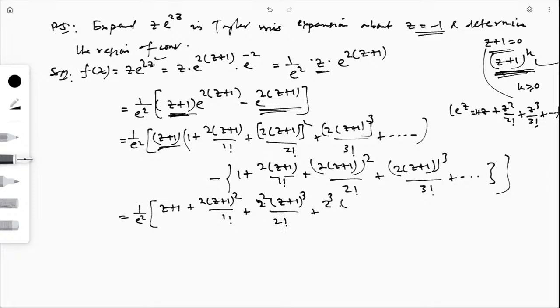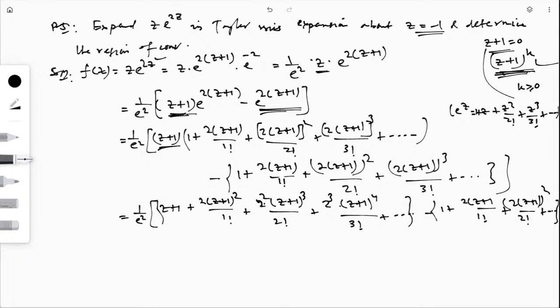Then 2 cube (z plus 1) to the power 4 by 3 factorial plus dot dot dot. And there is also minus of these things; I will not open this bracket. Then minus of 1 plus 2 times (z plus 1) by 1 factorial, 2 times (z plus 1) whole square by 2 factorial plus dot dot dot.